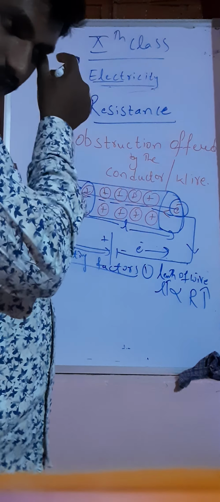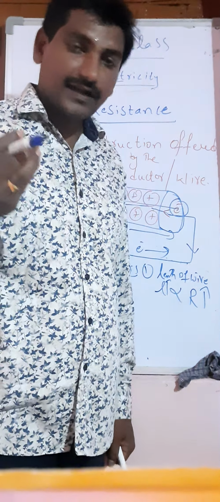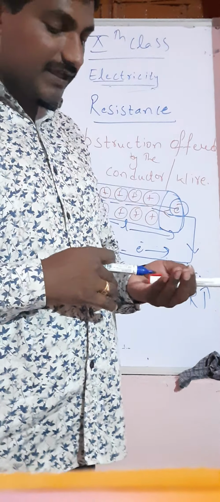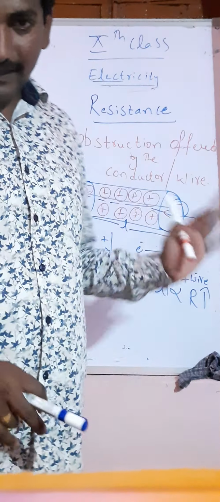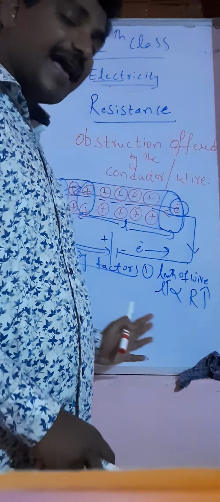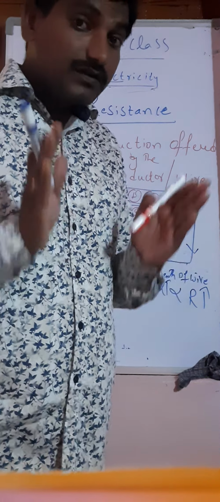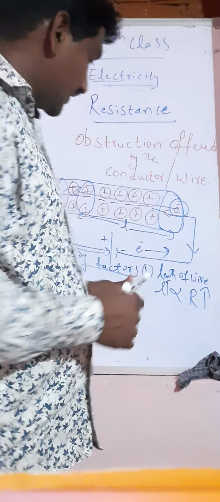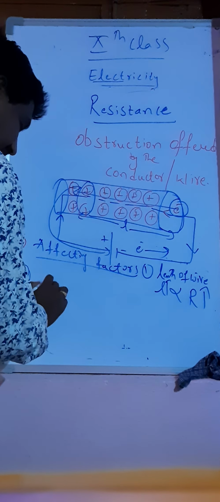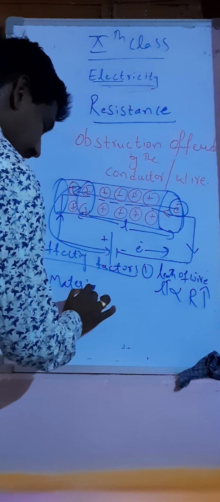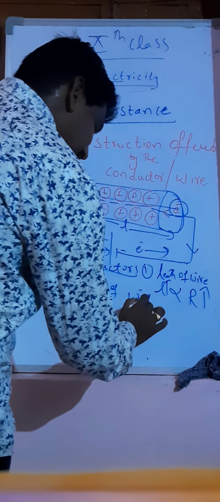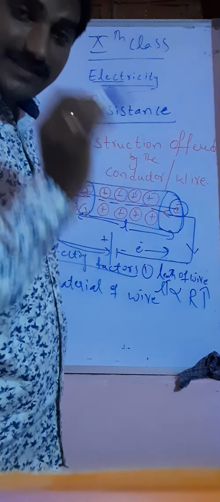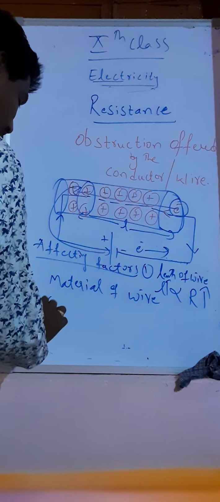For example, copper wire is a good conductor, gold is a good conductor. The other materials are not such good conductors as gold and copper, since they do not have good conduction electrons in their valence state. So, material of the wire or conductor. Then the third one, area of cross section of the wire. Cross sectional area.